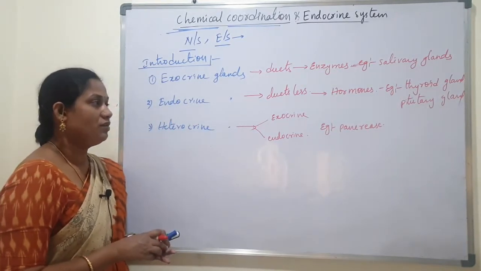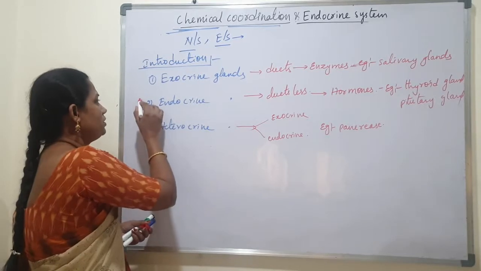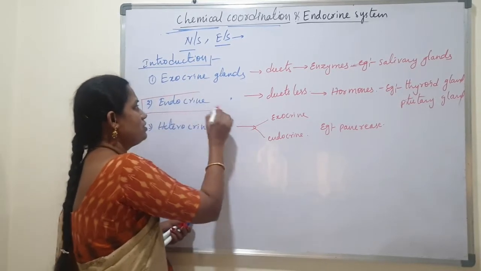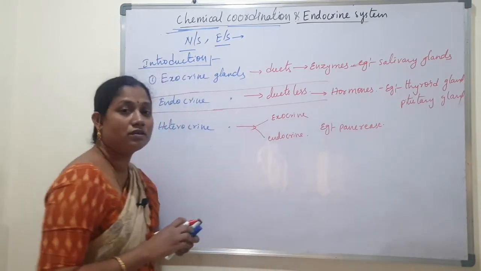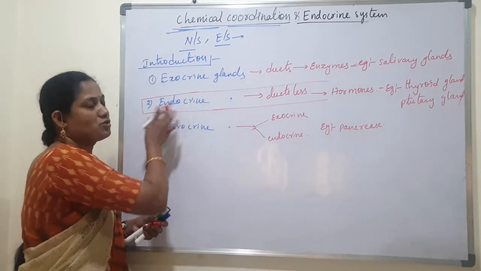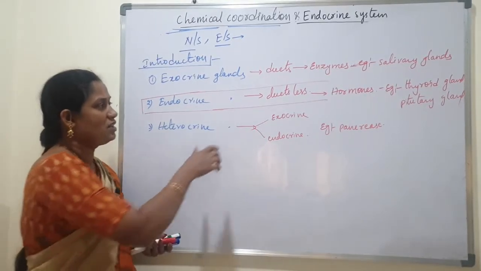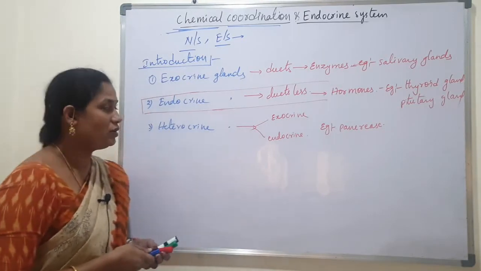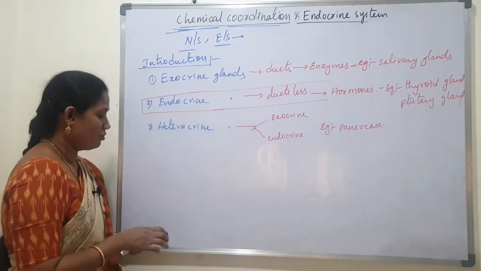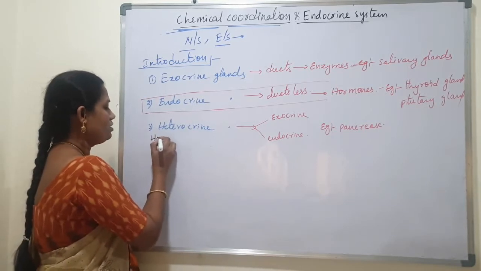In our body these three types of glands are present, but in this chapter we are going to learn only about endocrine glands, with a complete description. These secretions are called hormones, so first of all we will learn about hormones. What are they? What is the meaning of hormone? How many types of hormones are present?